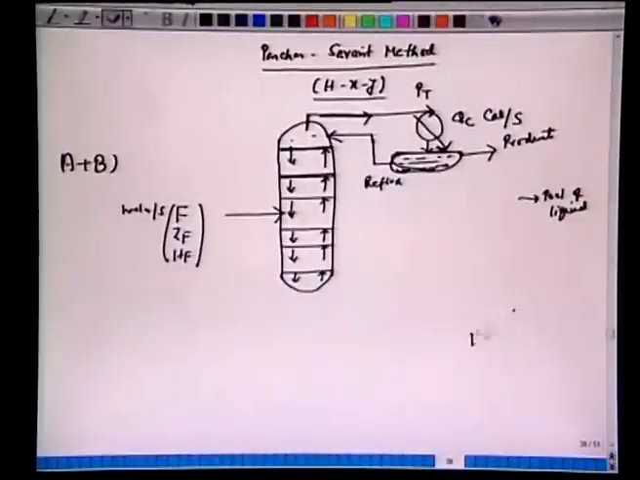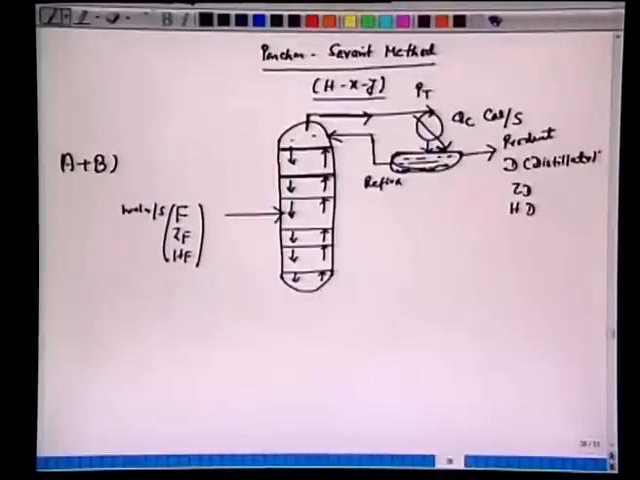So we have feed F, and we have the top product, which we call D for distillate. This distillate will also have composition ZD, and it has an enthalpy. All right, the reflux is liquid. We denote it by L0. It will also have the mole fraction X0, and the enthalpy is HL0.